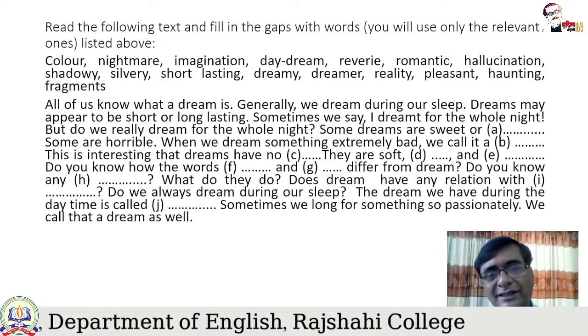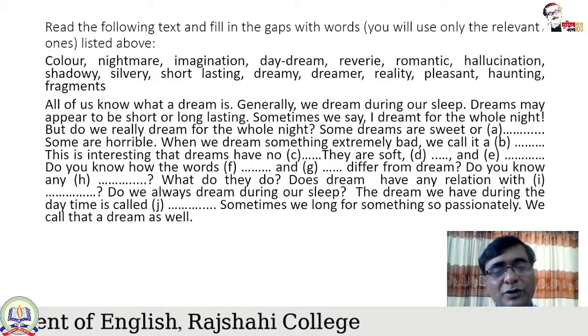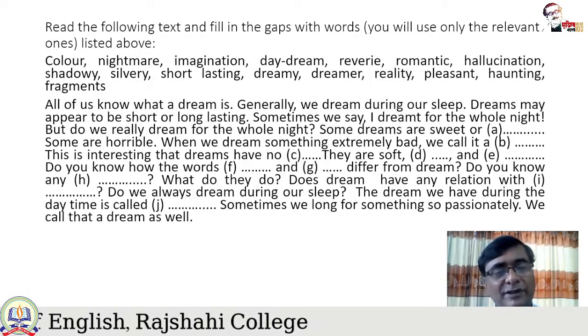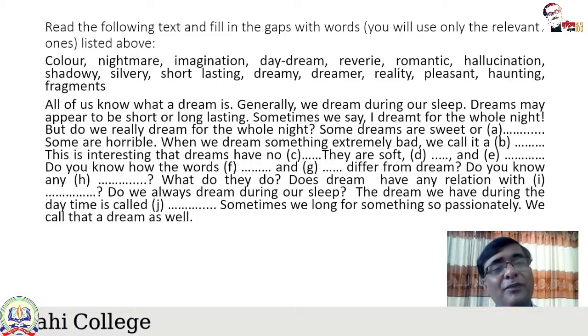But right now we are simply discussing what can be the appropriate word to choose in the gaps. This is interesting: dreams have no, so dreams have what? I guess that color can be used in this gap.